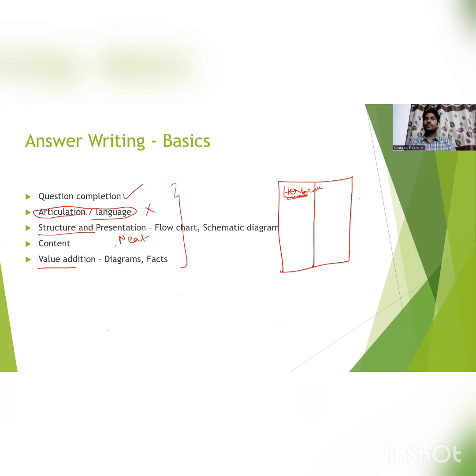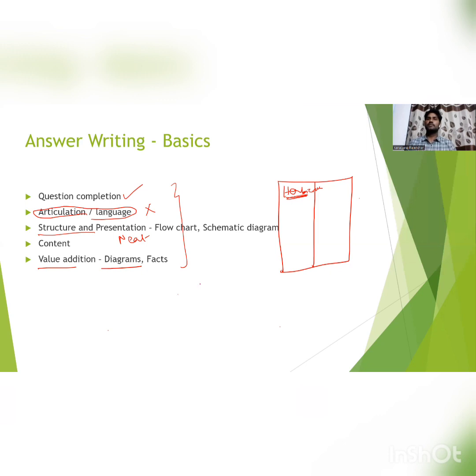And if you do all this process properly, if you complete the question paper with the proper structure, presentation and content, then you can get more than 55–60% of the marks. And we can do one more thing, the value addition. This is where you can distinguish your answer paper from others. In the value addition part, since Agri is a science-based paper, we can add a lot of diagrams, and it is not only for topics where you can find diagrams in the book. We can draw a lot of diagrams, it's your innovation, right?